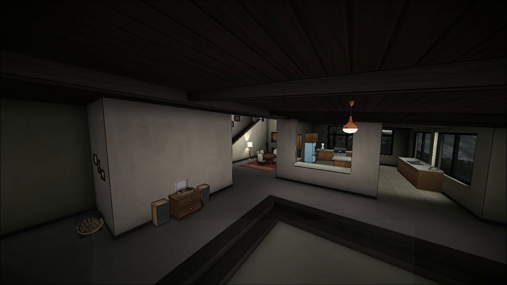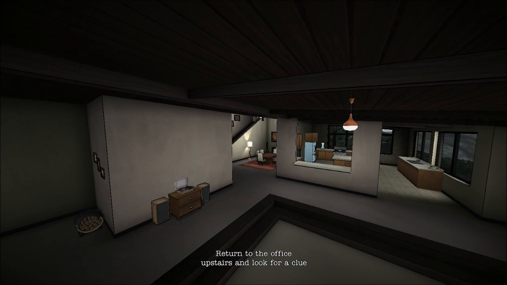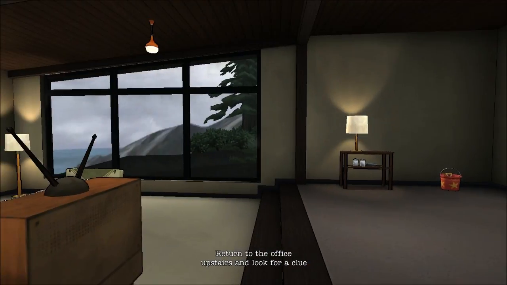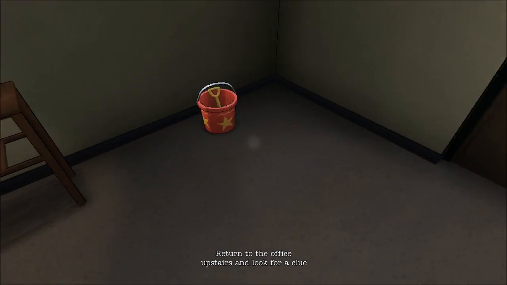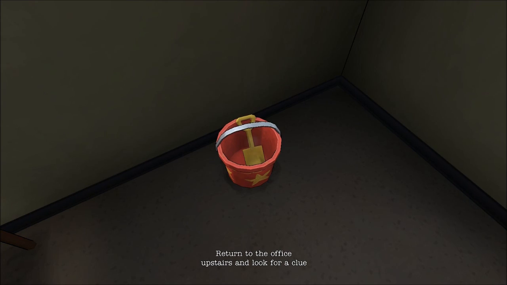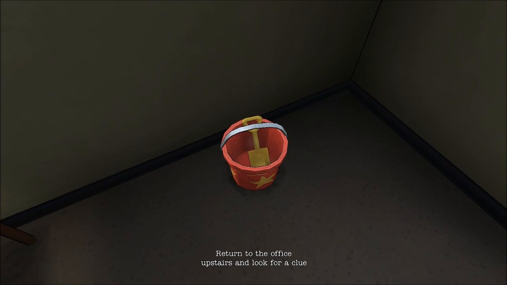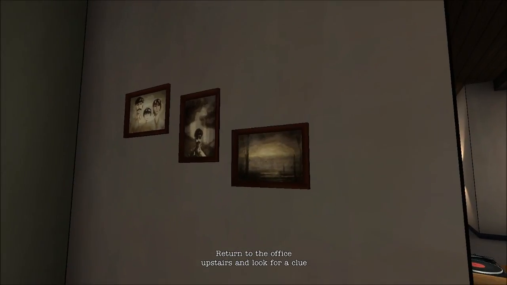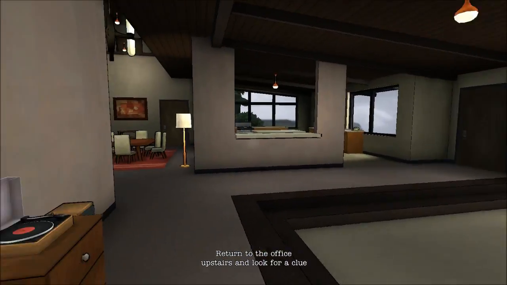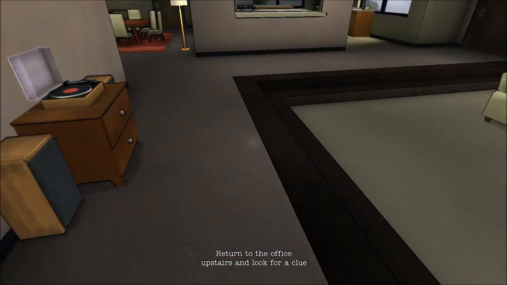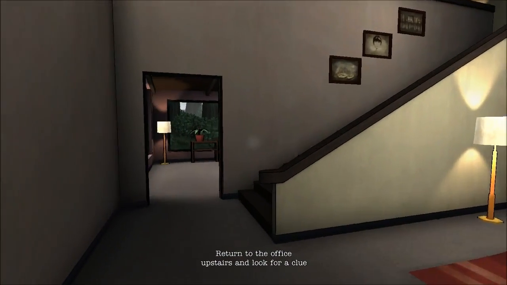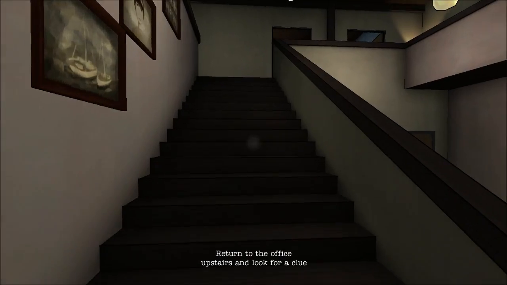After a week, the house... Uh-oh. Turn to the office upstairs and look for a clue. Okay. I didn't look at anything down here, though. Can I get this? Ugh. I want to play with the sand bucket. It won't let me. Okay. Can't get the fire. Can't look at the photos. Okay. Wait. Space to what? Oh, to possess. I can possess different things. For this part of it, let's just kind of walk.